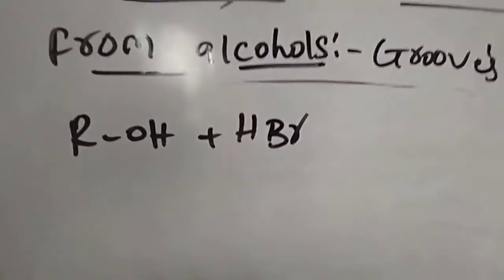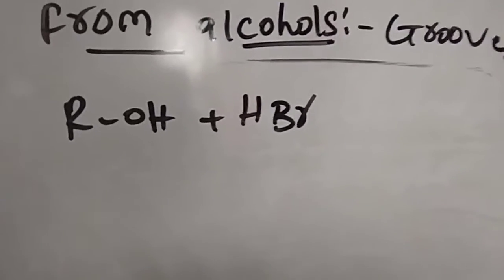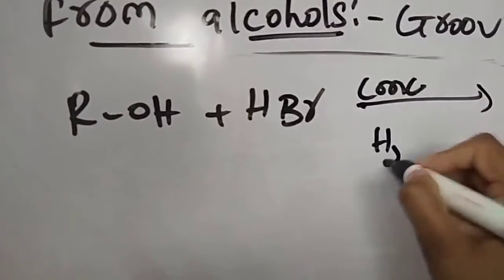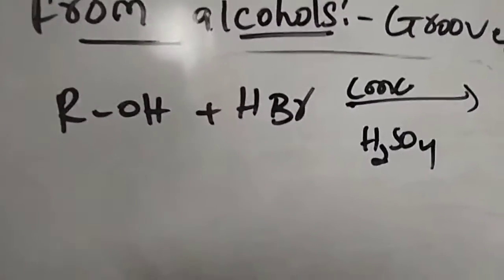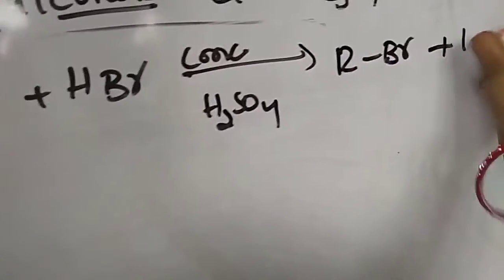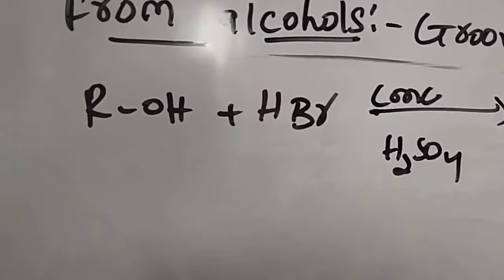Here we can prepare alkyl bromides also. Alcohols react with hydrogen bromide in presence of concentrated H2SO4, forming alkyl bromides plus H2O. So this reaction is also possible here.